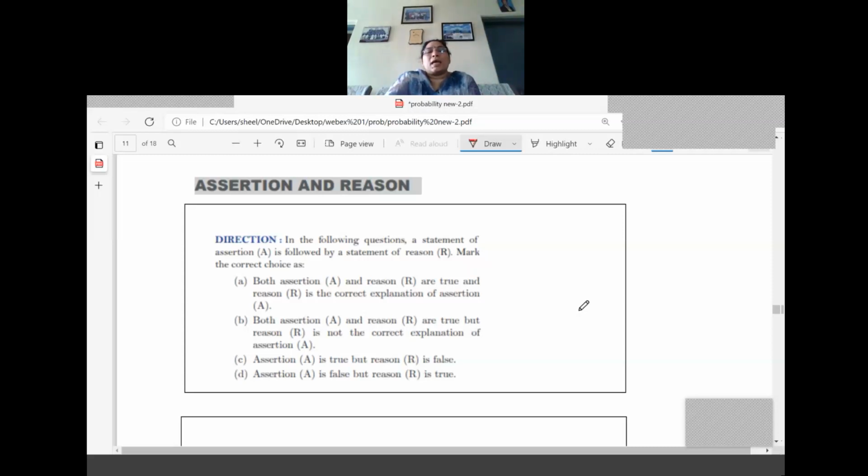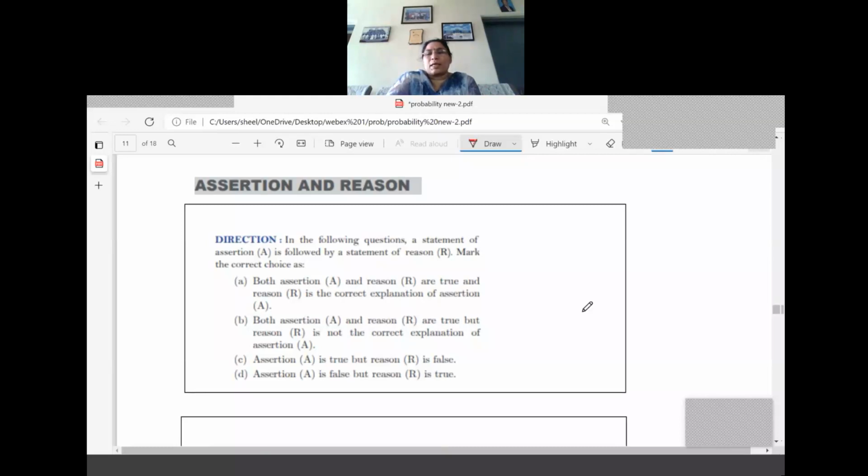Now what are the options? If both A and R are true, and the reason R is the correct explanation of assertion, then you should write A only. What is the second option? Both are true, but reason is not the correct explanation. Understood? That is B option. What is the C option? A is true, but R is false. Now, what is D? A is false, R is true. So, listen, these are your options A, B, C, D.